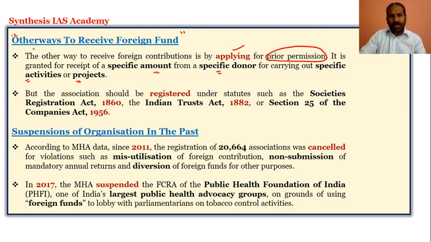We are talking about other ways, but the associations from where the money is coming, the specific amount getting into India for a specific activity or project, should be registered.